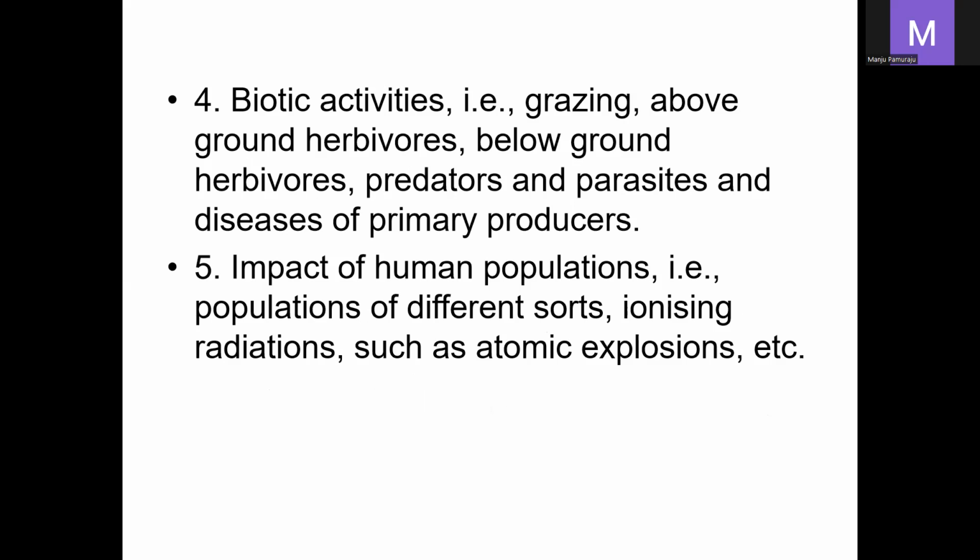Predators and parasites, and the diseases of the primary producers, that is the plants which are attacked by diseases, also decrease the productivity. And the impact of human populations also decreases the productivity of the ecosystem.